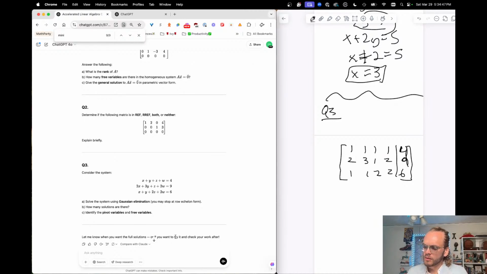So I want to get this into row echelon form. So what I'm going to do is go here. 1, 1, 1, 1, 4. This first one is going to be R2 minus 2R1, 0, 1, negative 1, 0, 1.